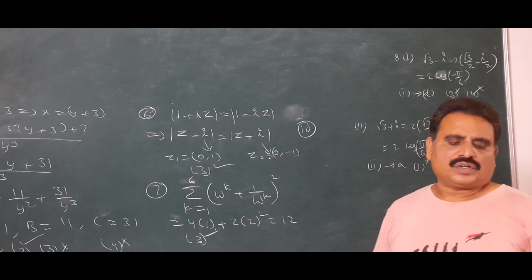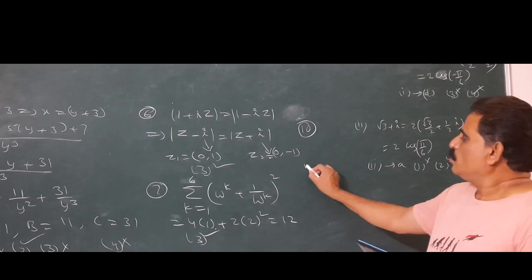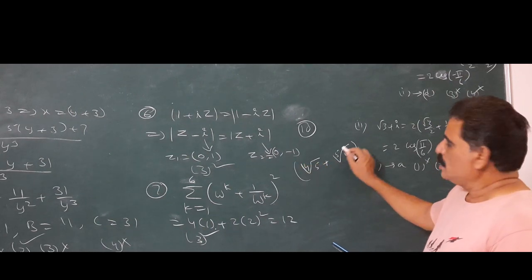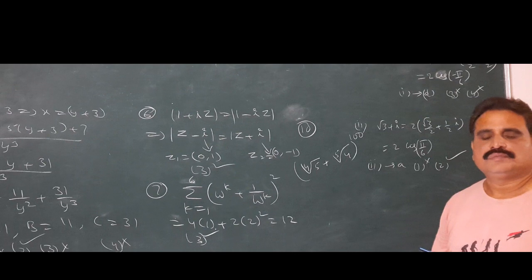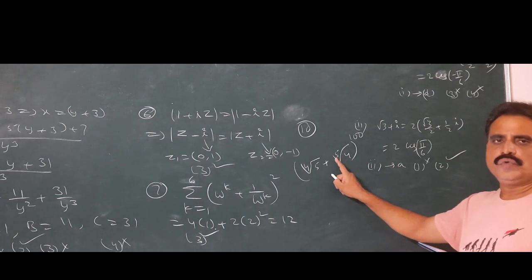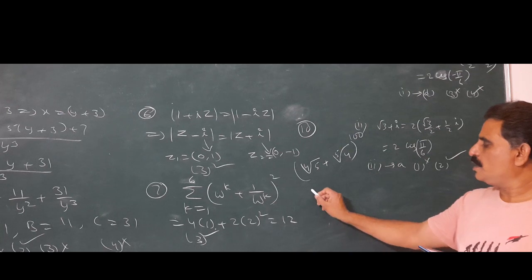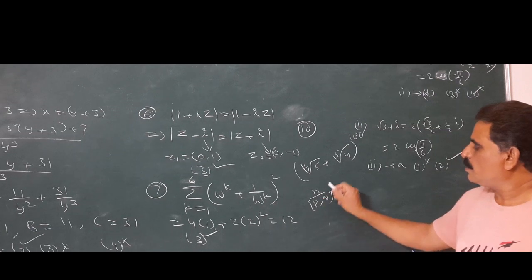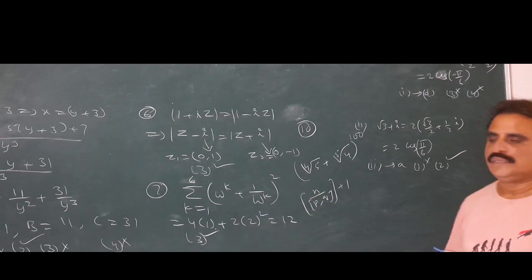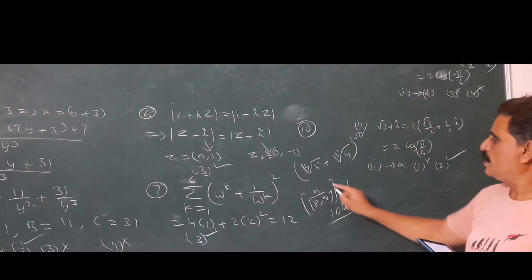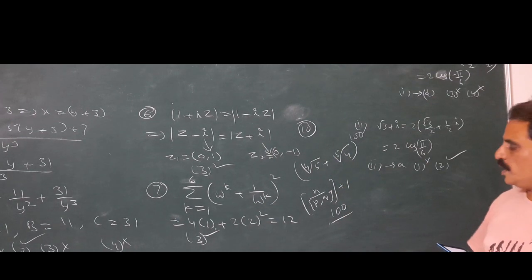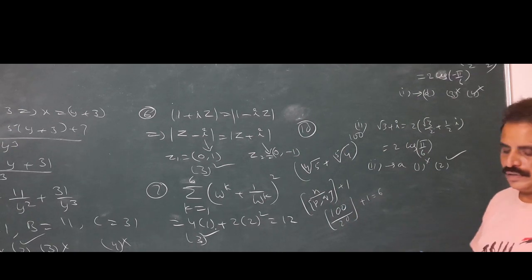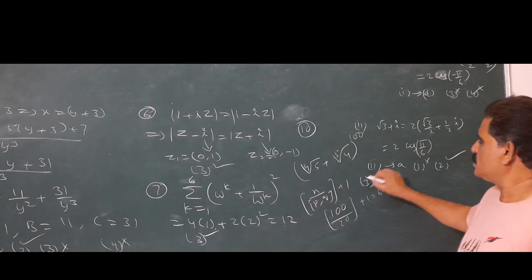Now question number 10. The binomial rational terms in the binomial expression (4th root 5 plus 5th root 4) whole power 100. There is a shortcut formula for p root x plus q root y: the LCM whole power n by LCM of p and q, integral part plus 1. N is 100 by LCM of 4 and 5, which is 20. 100 by 20 is 5, plus 1, that is 6. So the answer is 6. The third option is the right answer.